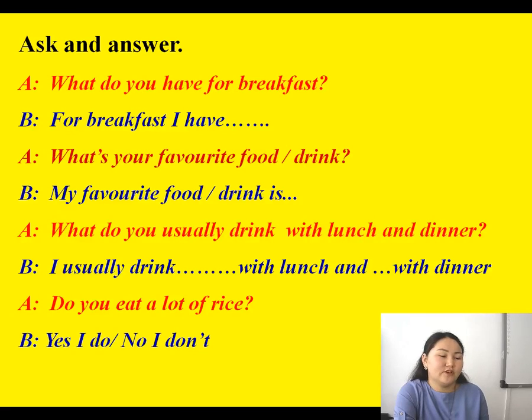My favorite drink is cola or tea. Next question. What do you usually drink with lunch and dinner? For example, I usually drink tea or soda with lunch and coffee with dinner. You can use your own examples. Do you eat a lot of rice? You can choose yes I do or no I don't. My answer: yes I do.